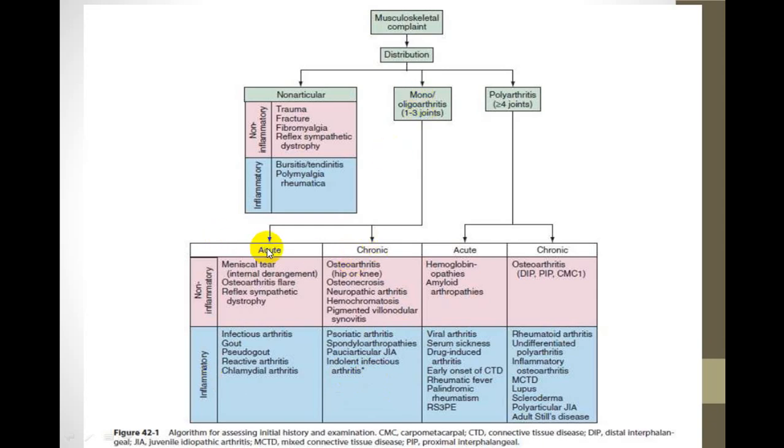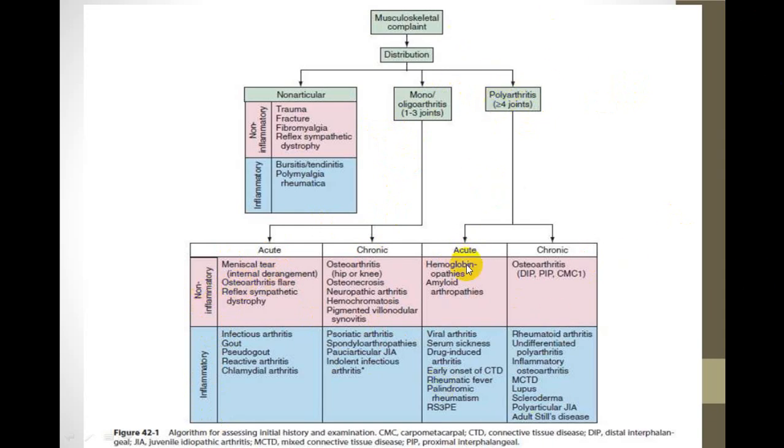So combining three parts: acute or chronic, mono or poly, and inflammatory or non-inflammatory. This slide tells you acute mono, non-inflammatory, inflammatory; chronic mono, inflammatory, non-inflammatory. Same way in poly, acute and inflammatory, poly, acute and non-inflammatory.